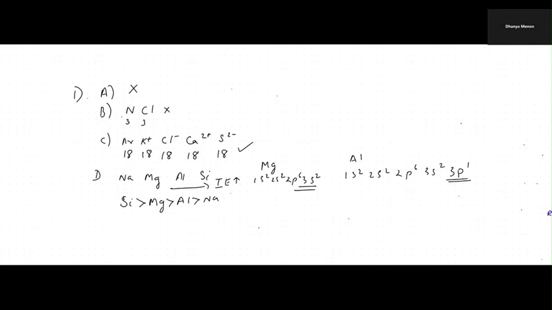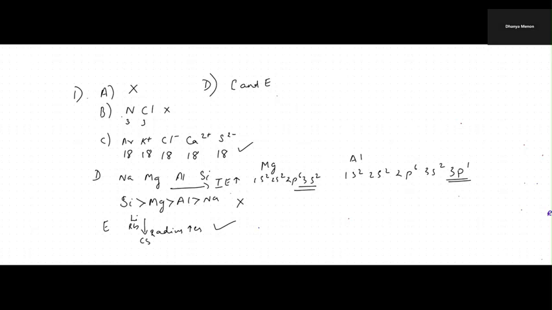Coming to the E statement. Atomic radius of cesium is greater than that of lithium and rubidium. So you know, as you're coming down, the radius increases. So you have cesium down the group, and lithium and rubidium are above it. So definitely this statement is correct. So our answer is C and E statements are correct, which corresponds to option D. So this is the first question. I hope this is clear. When these type of options come, you have to go one by one.